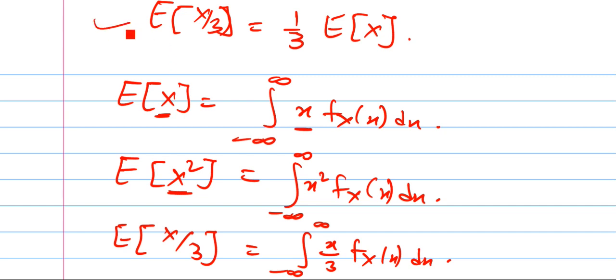By property it is like this, okay, no problem, but this is how one can write the formula of E of x by 3, and it will give us the same as 1 by 3 times this integration minus infinity to infinity x f of x dx, that is nothing but E of x. So we have verified how E of x by 3 is 1 by 3 E of x, or E of kx is k times E of x.